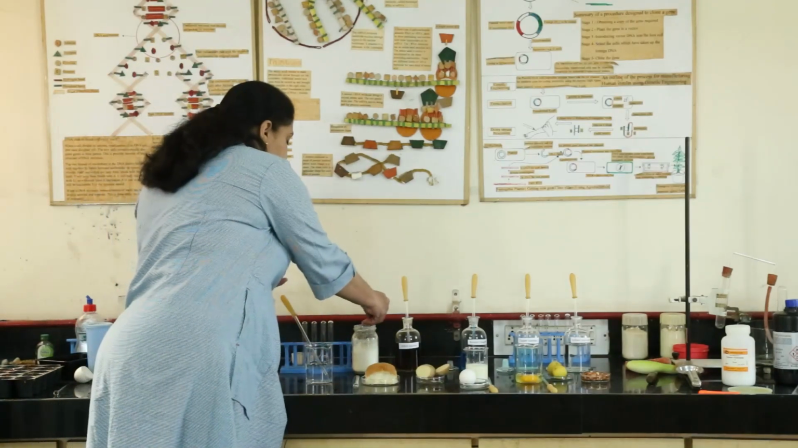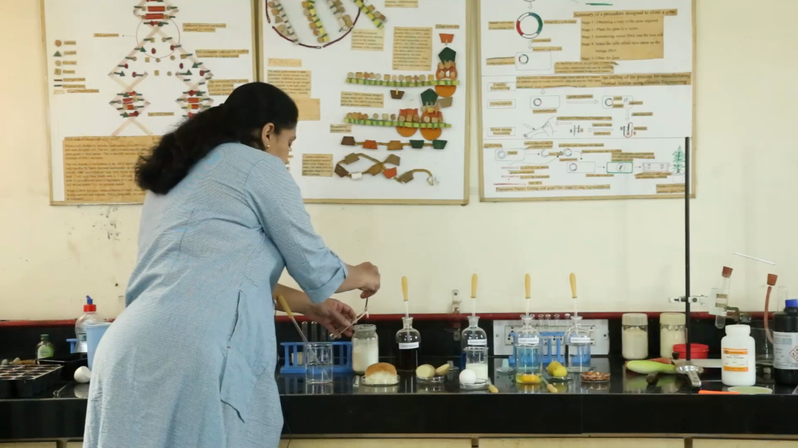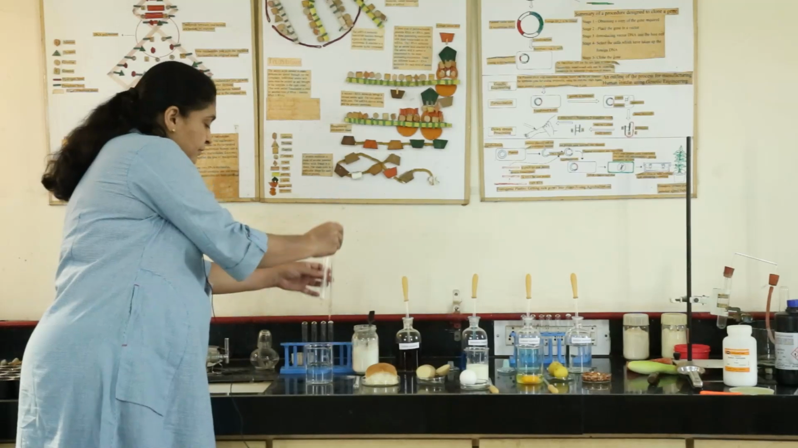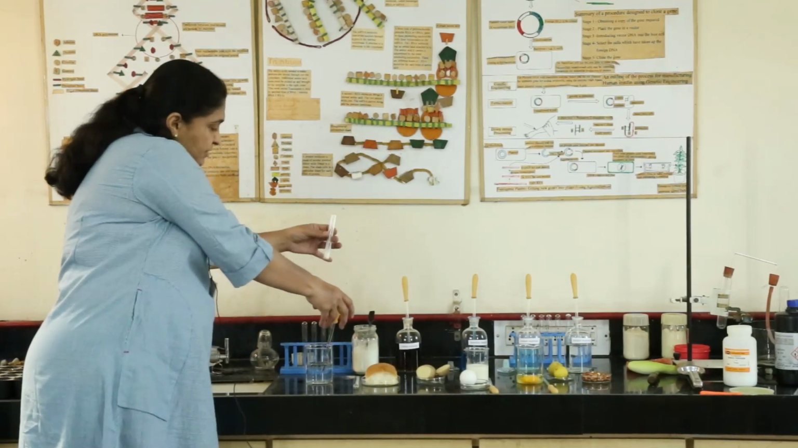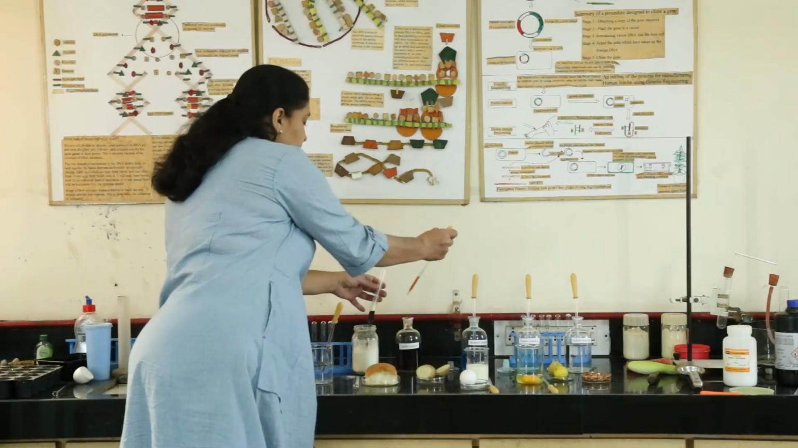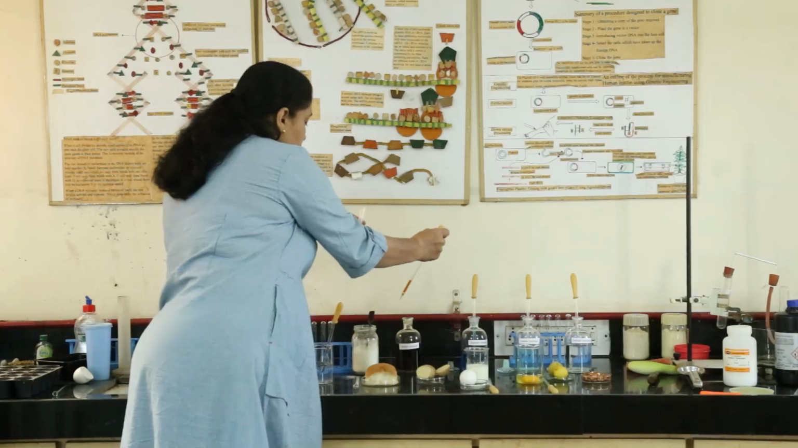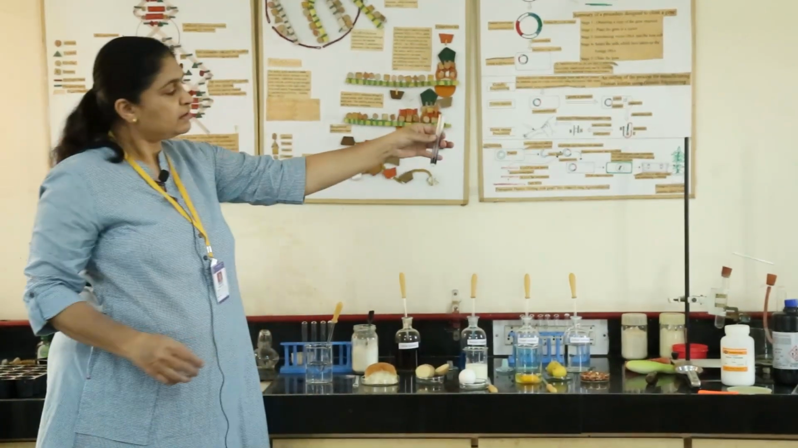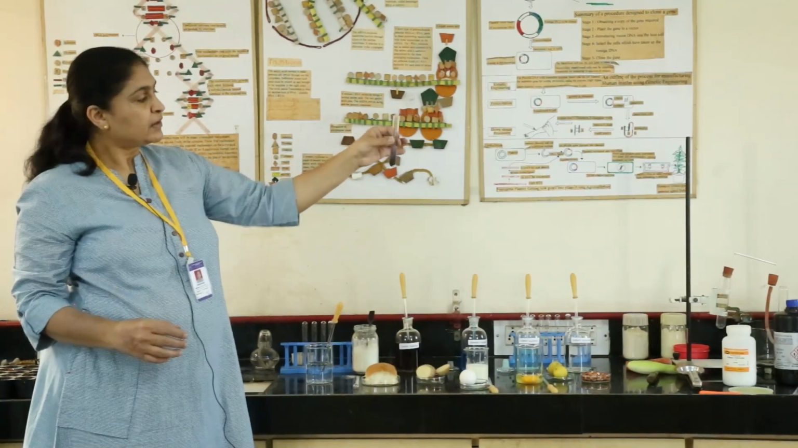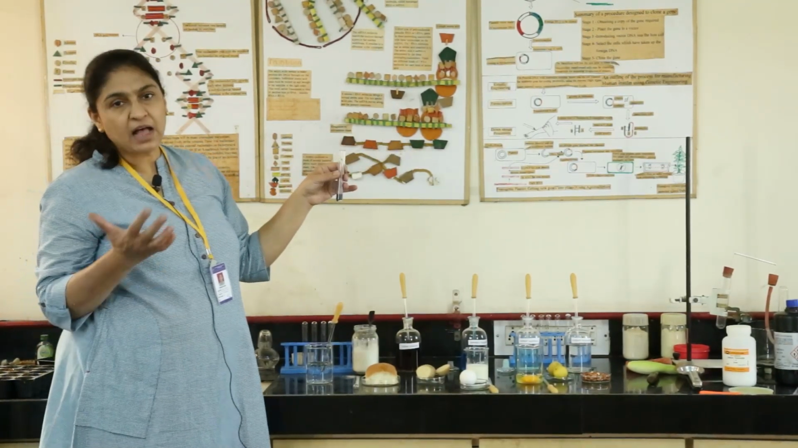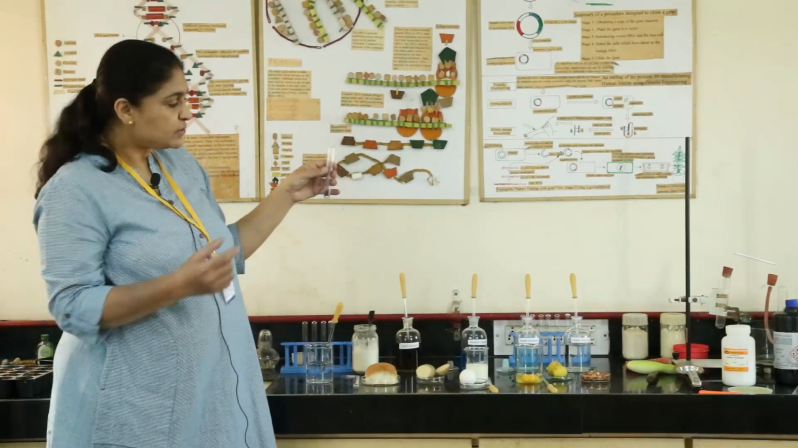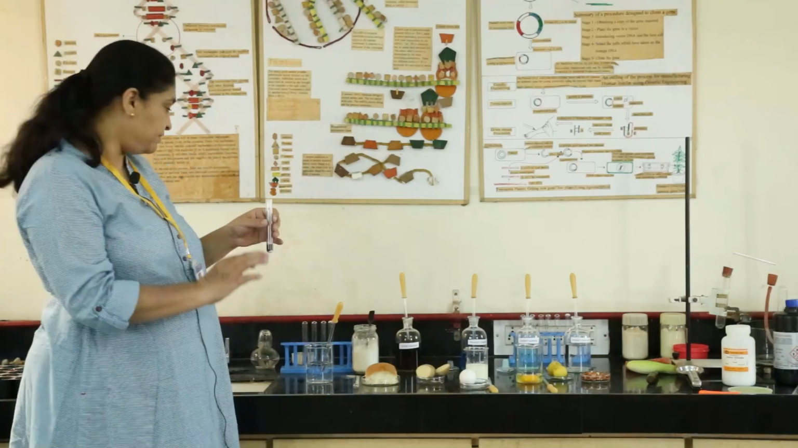So I will just take this wheat flour in the test tube. I am adding some water. So let us see if it has starch in it or not. So for that I will put a drop of iodine in it. So on putting iodine, we see that the color has turned to bluish black. This happens because starch reacts with iodine and it gives starch iodide which is a bluish black complex. So this confirms the presence of starch in the food.